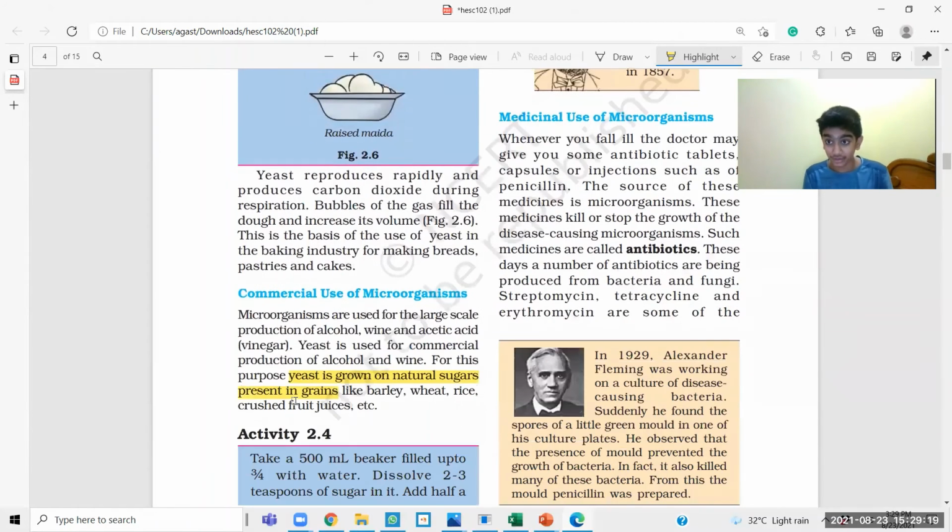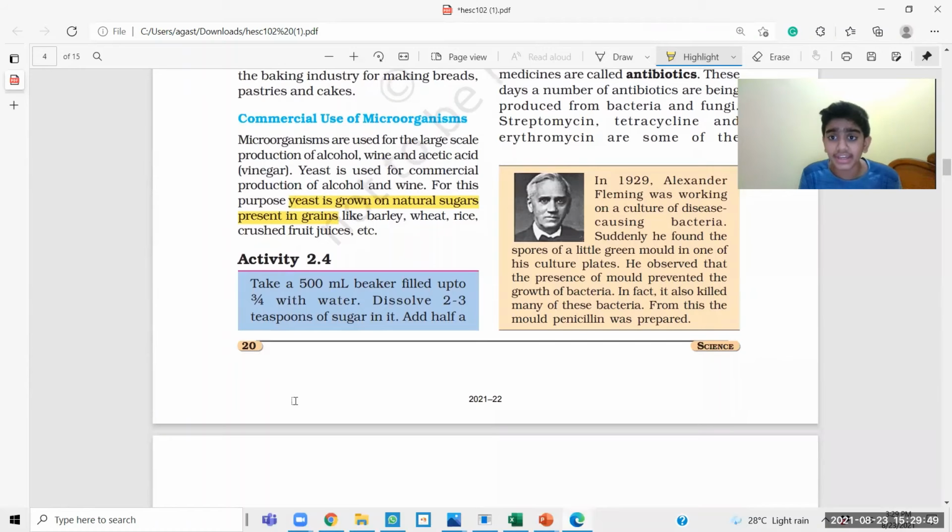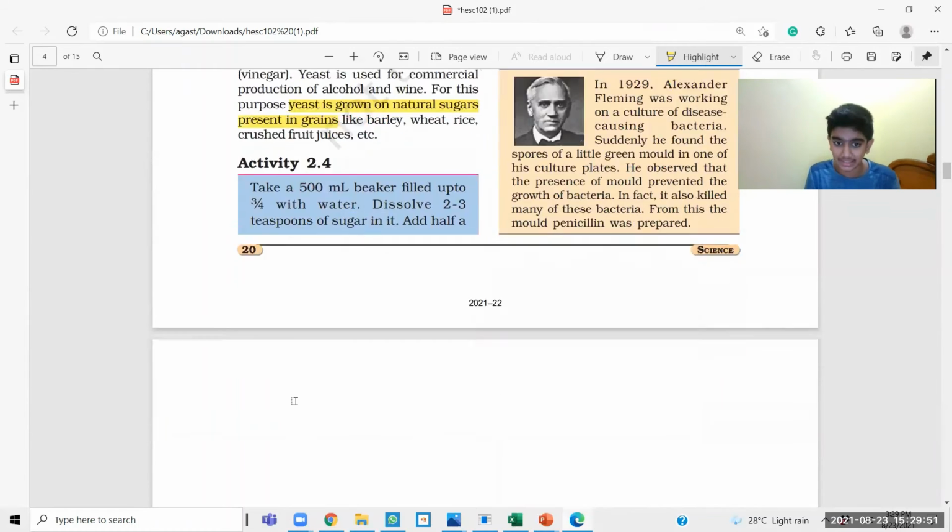Now, medicinal use. I told you that microorganisms play a key role in the preparation of antibiotics. What are antibiotics? They are there to destroy or slow down diseases caused by bacteria. A few antibiotics are streptomycin, tetracycline, erythromycin, and penicillin. These are all made by bacteria and fungi. And Alexander Fleming made penicillin in 1929.